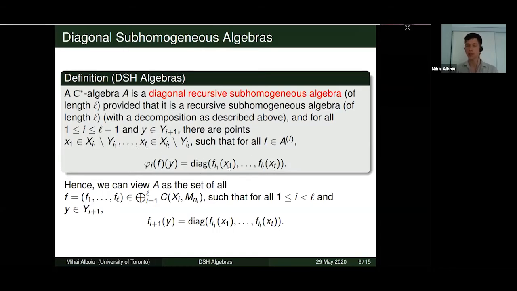And of course, these blocks are not necessarily the same size. It'll depend on which of the base spaces the corresponding point belongs in. And essentially, we can just view A as a subset of this direct sum of full matrix algebras, where the criteria for being in A is just that this function respects coordinate-wise the decomposition of y. And this is because phi i of f at y is just equal to the i plus first coordinate of f evaluated at y. So any function in this direct sum that respects this for all points in each of the closed subsets of the base spaces will be an element of our DSH algebra.